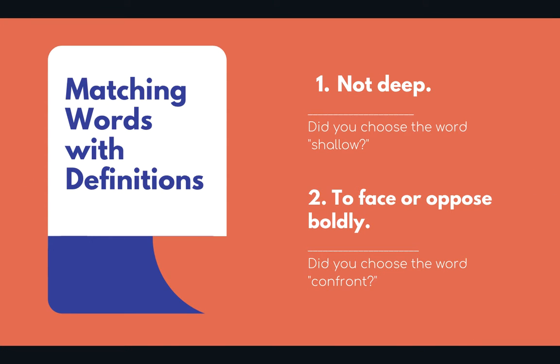All right, matching words with definitions. This starts about halfway down page 81 in our book. Number 1, not deep. Did you choose the word shallow? Number 2, to face or oppose boldly. Did you choose the word confront?